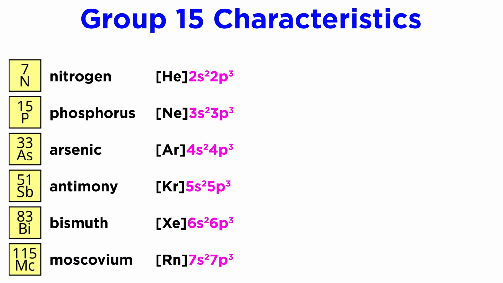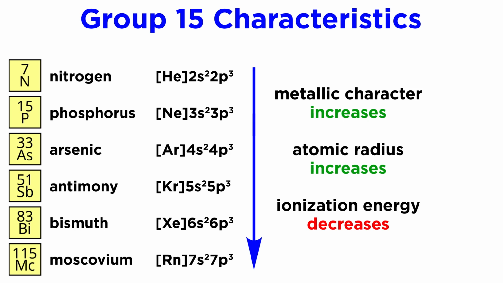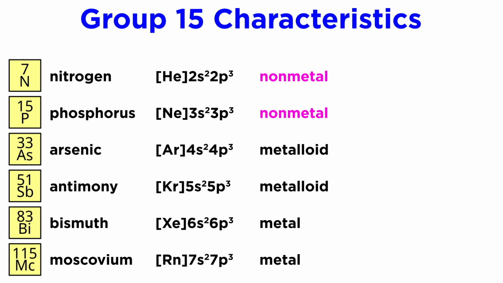These elements have electron configurations ending in ns2np3, and metallic character increases going down the group, as does atomic radius, while ionization energy decreases. This means that nitrogen and phosphorus are nonmetals, which we should be quite familiar with from organic chemistry and biochemistry, while arsenic and antimony are metalloids, and bismuth and moscovium are metals.